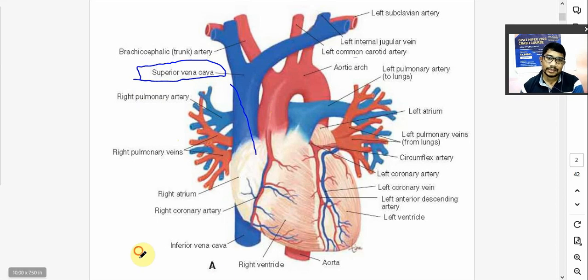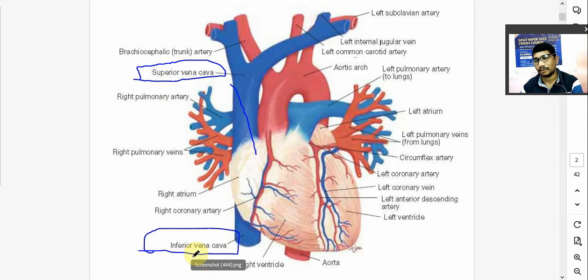Okay, then this inferior vena cava will collect the blood from lower extremities. आपका जो बॉडी का नीचे का पार्ट होता है, जैसे आपके लेग्स हो गए, आपका जीआईटी हो गए, so that blood is collected from different veins and it is drained into inferior vena cava. Inferior vena cava will collect blood from lower part, superior vena cava will collect the blood from upper part. Both these will drain the blood into the right atrium.